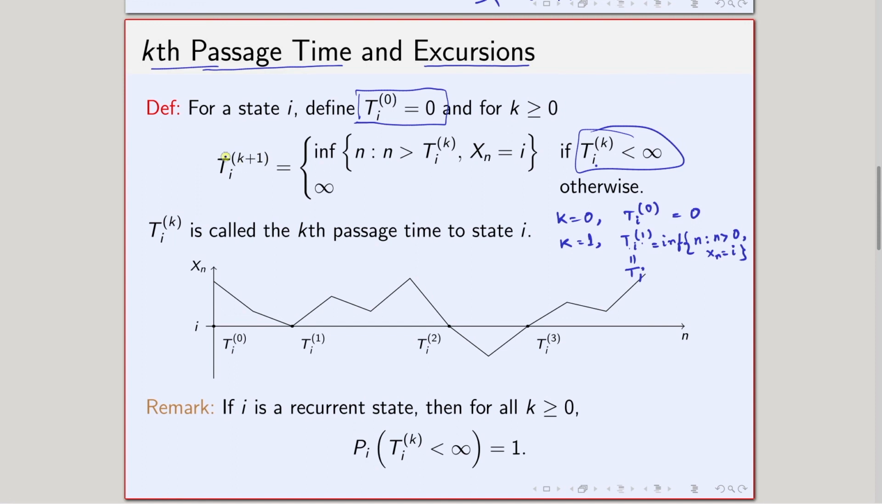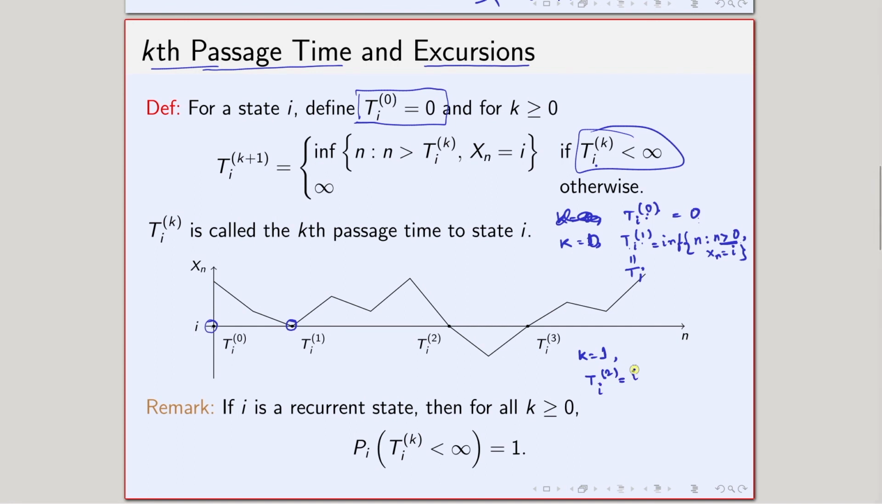So this is the first passage time. If I take k equals 0 here, I get T_i^(0+1), which is the infimum of n strictly greater than 0, because T_i^0 is 0, and X_n equals i. This is the first passage time. So T_i^0 is by default 0. Then T_i^1 is the first time I visit the state i after time 0, with 0 excluded. Now look at k equals 1, so I am now having T_i^2.